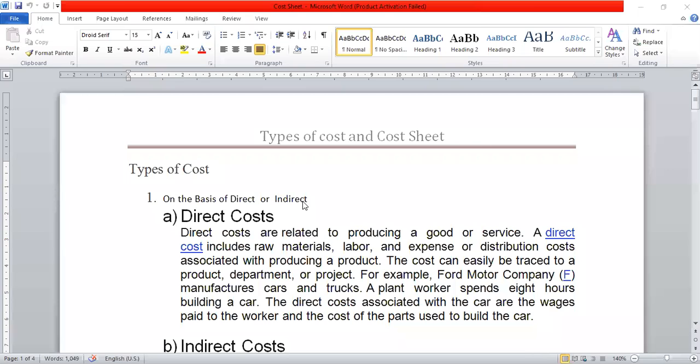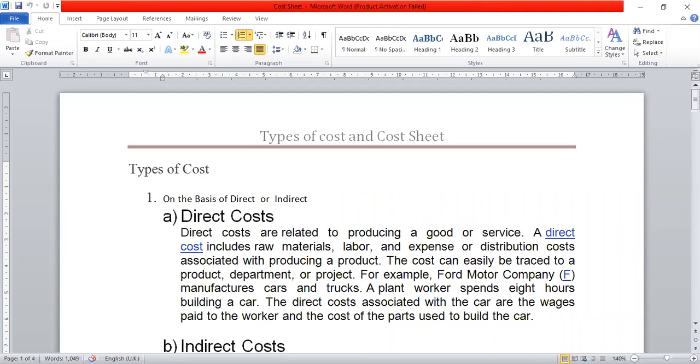We are going to start with types of cost. In an earlier lecture, we have already seen what is cost accounting, what is financial accounting, what is management accounting. In today's lecture, we are going to start with types of cost. The cost can be classified on different bases. The first basis is on the basis of direct or indirect.